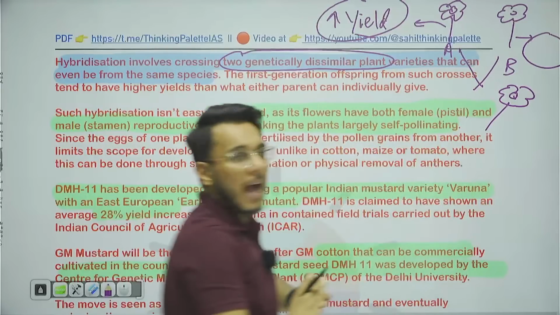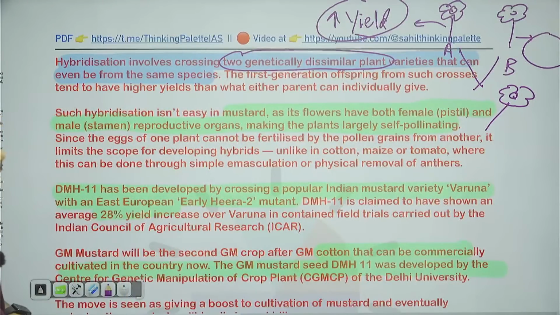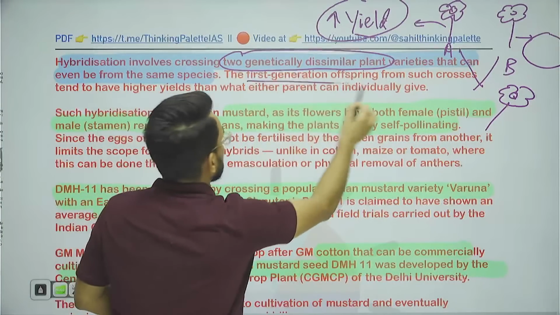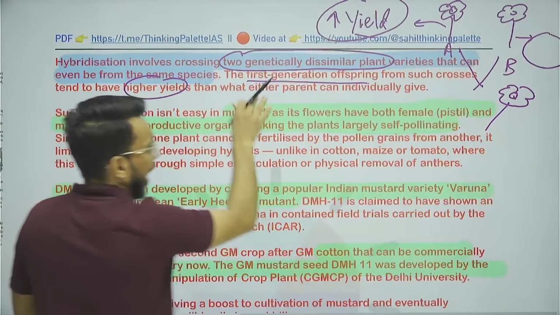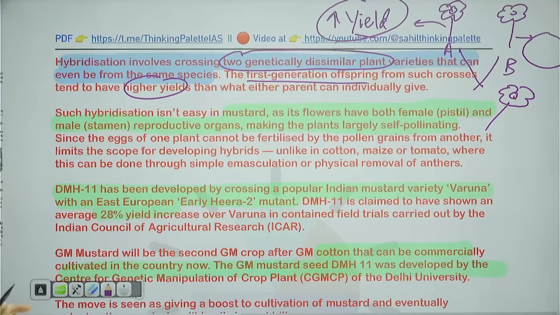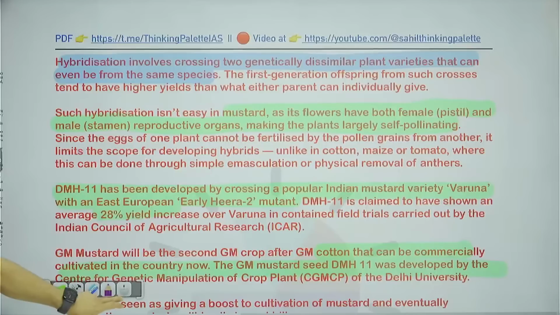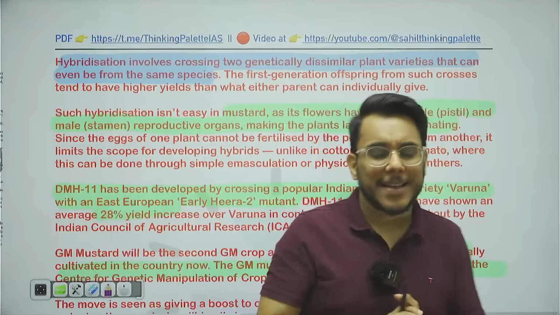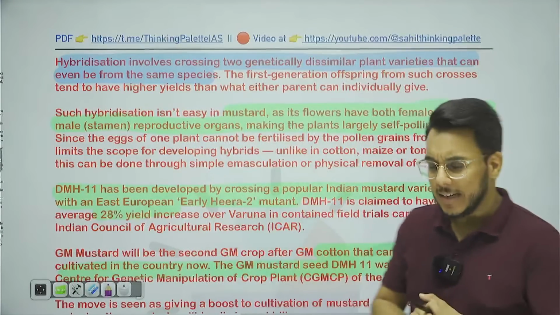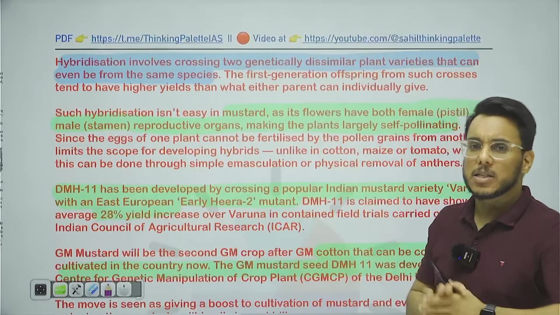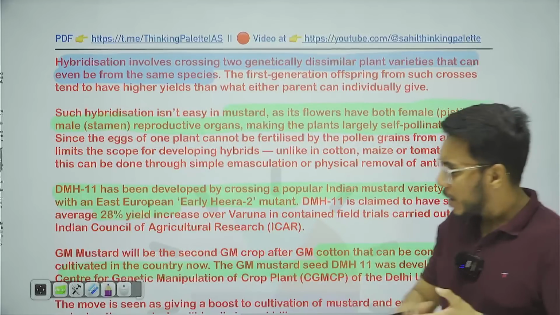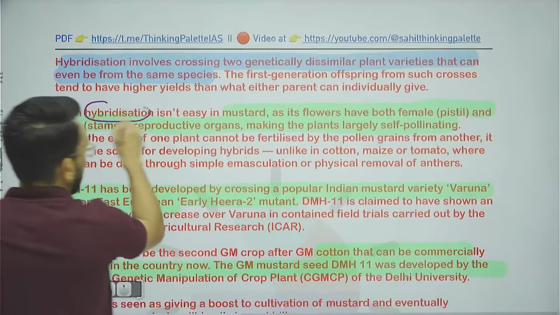Okay. So in hybridization, two genetically dissimilar plants can be crossed so that the first generation offspring will have higher yield than either of the parents had, and all the best attributes will be there in the first generation offspring that will be developed. Now, hybridization has been used in many crop varieties. But why is hybrid mustard being celebrated so much? Because understand this thing: hybridization in the case of mustard is not easy.